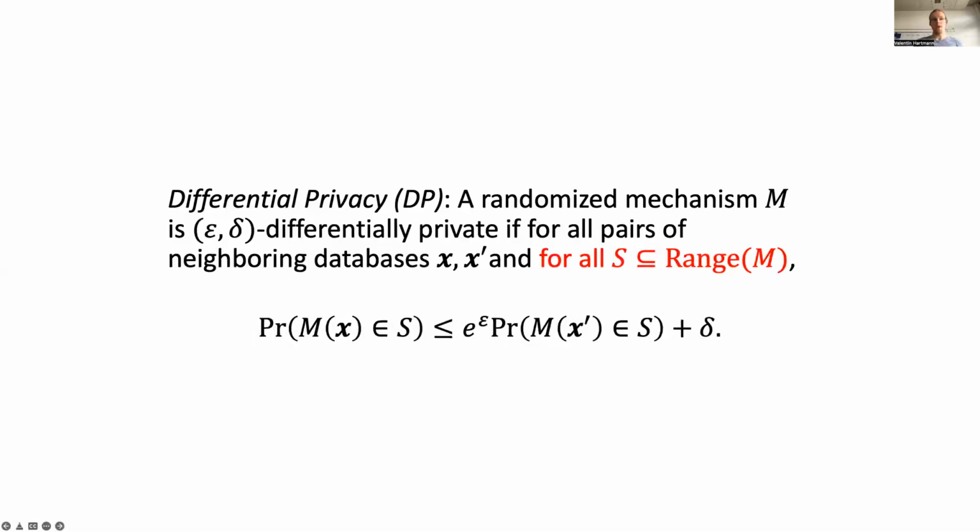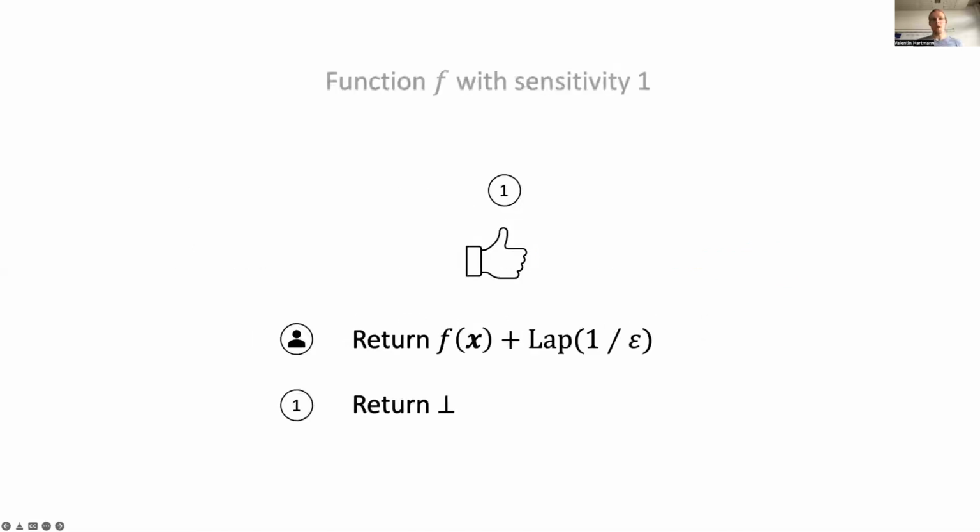Let me give you a simple example. Consider the following mechanism. First, a coin is flipped. If the coin comes up heads, we return the value of a function f that is computed on the private database plus noise sampled from the Laplace distribution with parameter 1 over epsilon. We assume that f has sensitivity 1, and thus returning the value of f plus the Laplace noise ensures epsilon differential privacy.